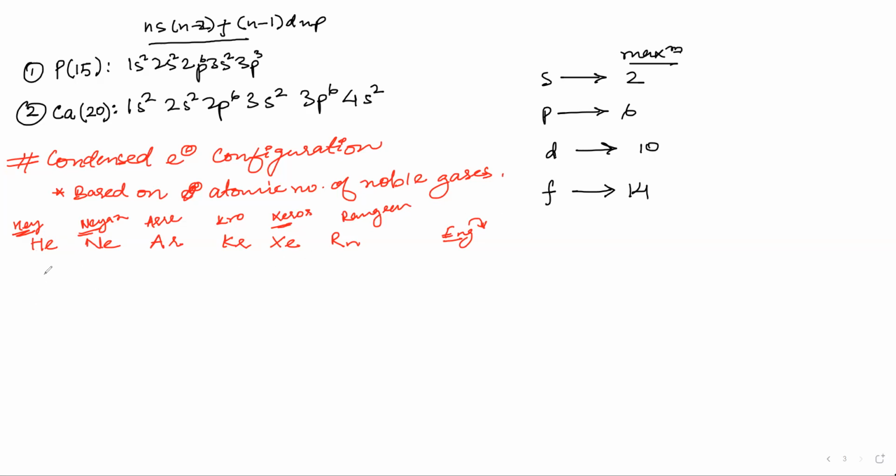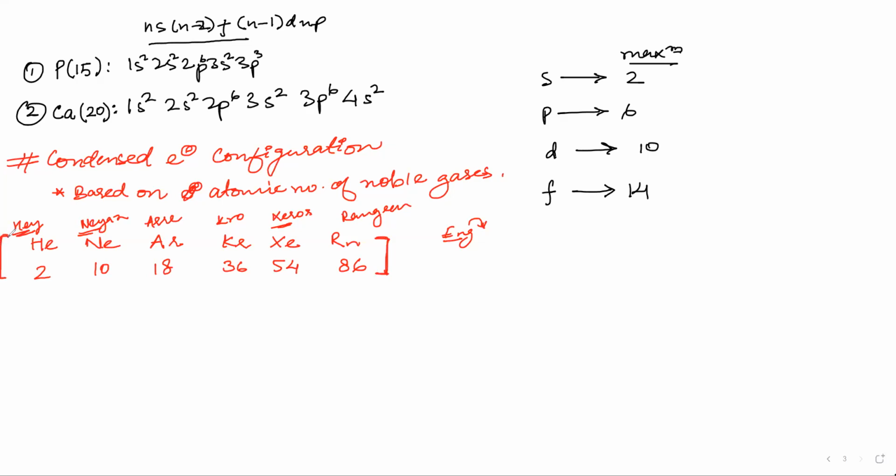Now, what is the atomic number for helium? It is 2. Neon is 10. Argon is 18. Then adding 18 here, you will get 36. Then after 36, you will get 54. And for radon, you will get 86. These are the atomic numbers of the noble gases that you have to remember.